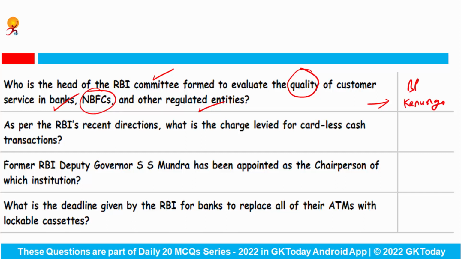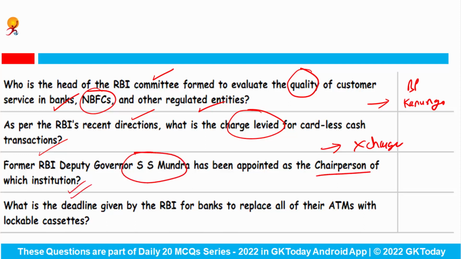As per the RBI's recent directions, what is the charge levied for cardless cash transaction? So for cardless cash transaction, there is no charge levied at all. Former RBI Deputy Governor S.S. Mundra has been appointed as the chairperson of which institution? S.S. Mundra is now the chairperson of the Bombay Stock Exchange. What is the deadline given by the RBI for banks to replace all of their ATMs with the lockable cassette? The deadline to do so is March 31 next year, meaning 2023.